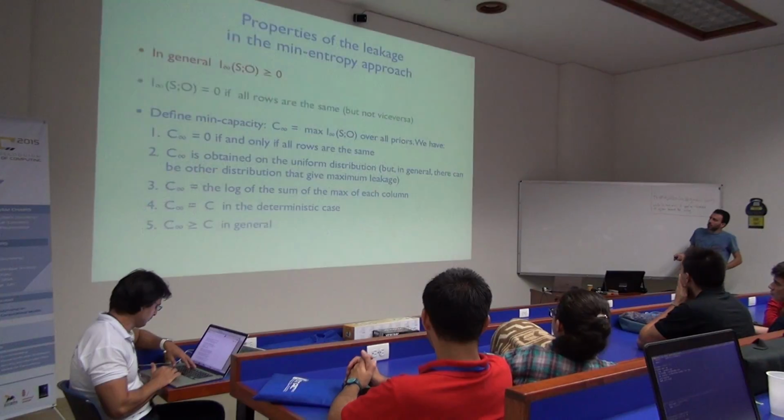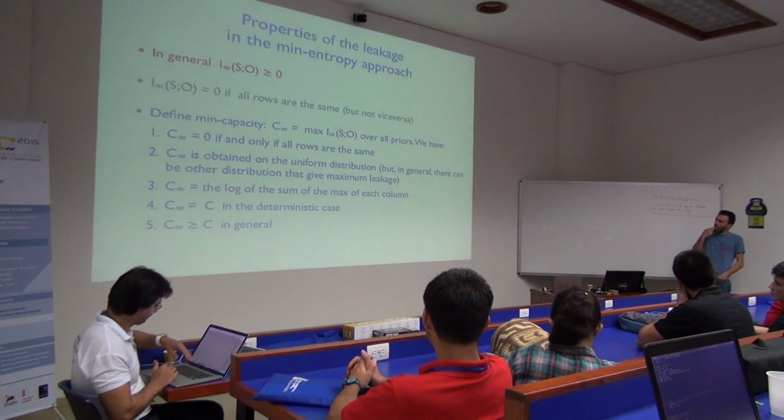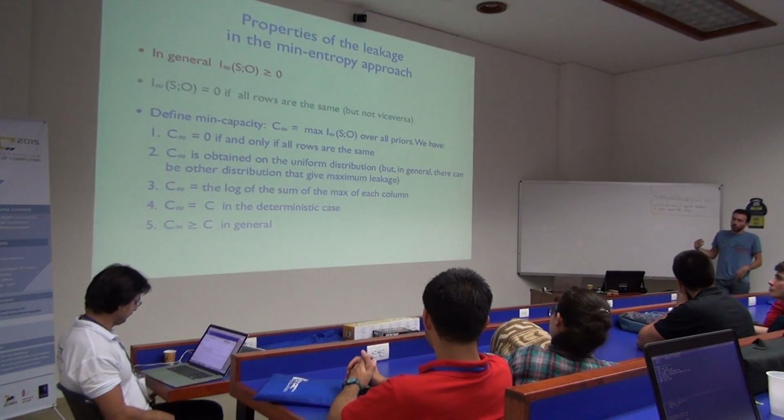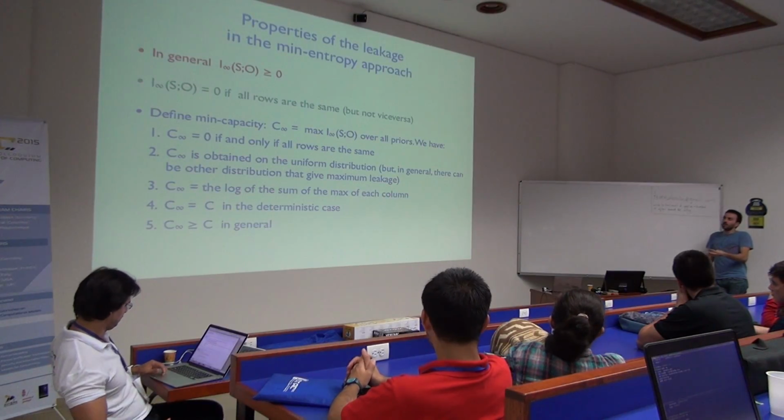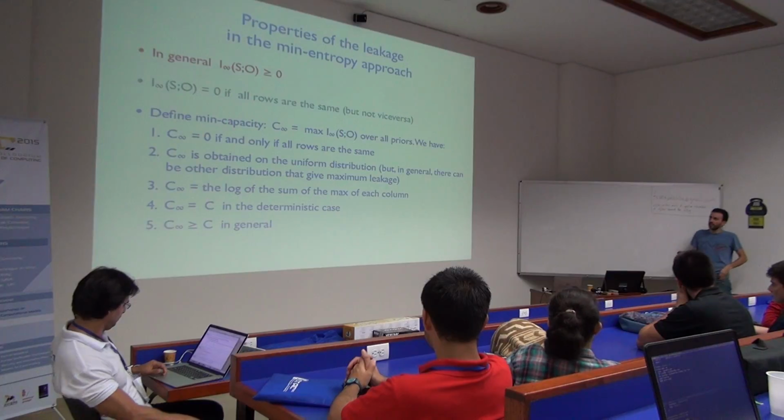And this is also a nice feature because it makes it easier to compute. So capacity is always an upper bound on leakage. So if I can compute capacity more easily because I know which distribution it is given from, then things are easier.